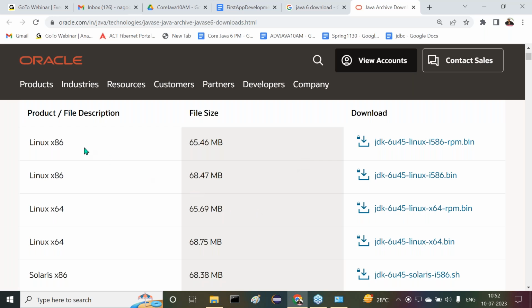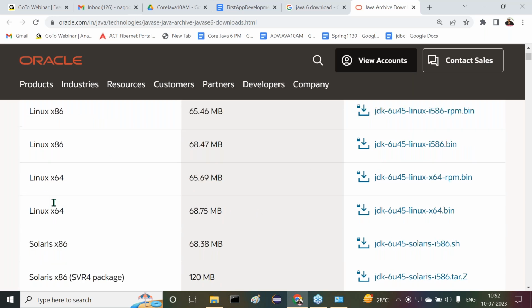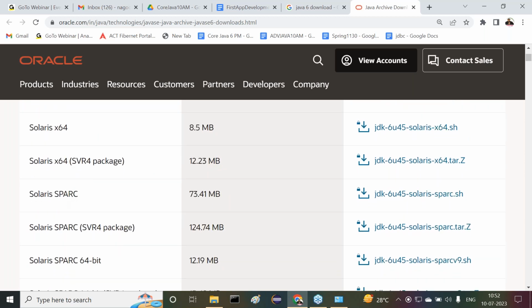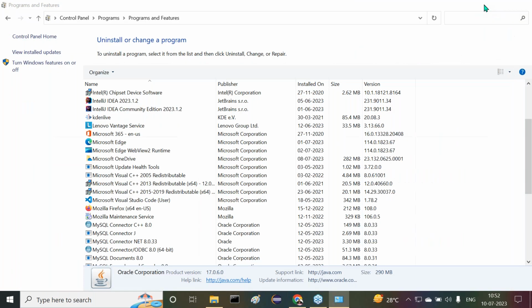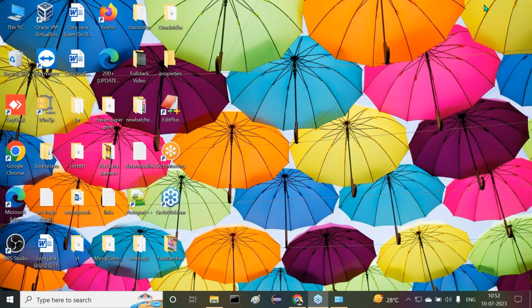Here, Linux related, Solaris related. First of all, before downloading your software, we have to confirm which operating system is available on your laptop. First we have to confirm it. After that only we download the respective software. Now at present, my operating system is Windows only. But in Windows again, flavors are available: 32-bit, 64-bit, x86. Like this, some flavors are available. What is my operating system exactly? That I want to know.